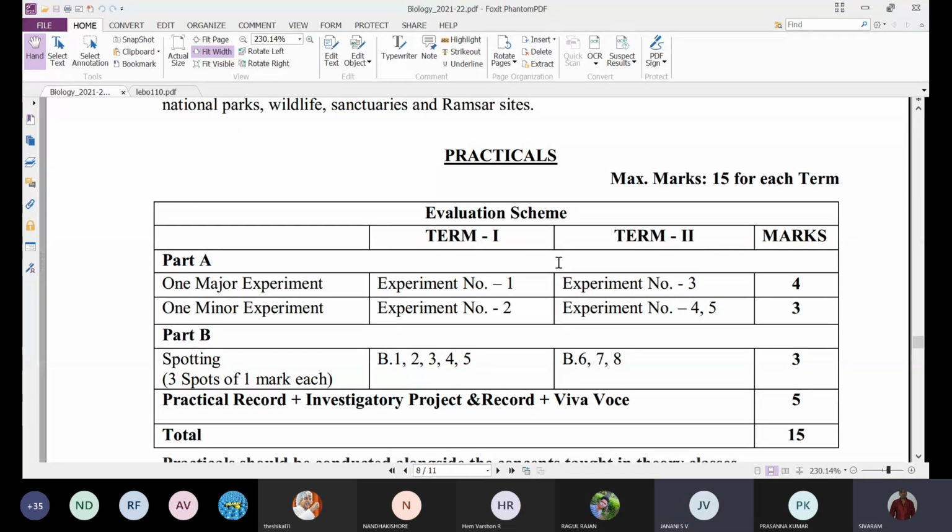Sir, totally chapters are deleted, sir. Five chapters were deleted, ma: reproduction in organisms, evolution, strategies for enhancement in food production, ecosystem, and environmental issues. Total 5 chapters were deleted from the portion. Out of 16 chapters, 5 were deleted. Totally 11 chapters are there for the syllabus.